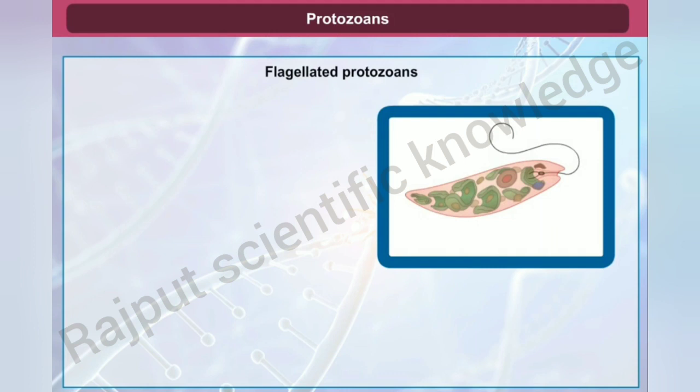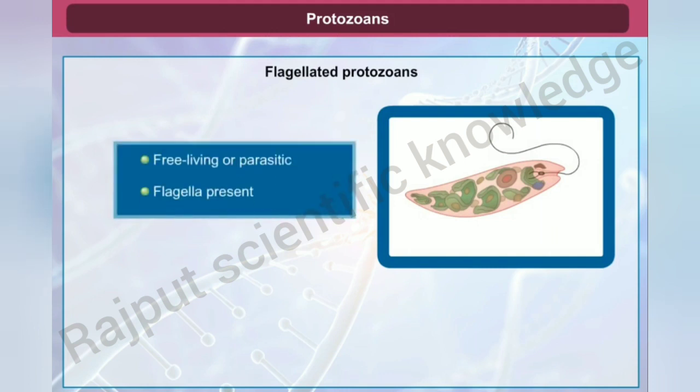Flagellated protozoans. These organisms have flagella. They are either free-living or parasitic. Example is Trypanosoma, which causes sleeping sickness.